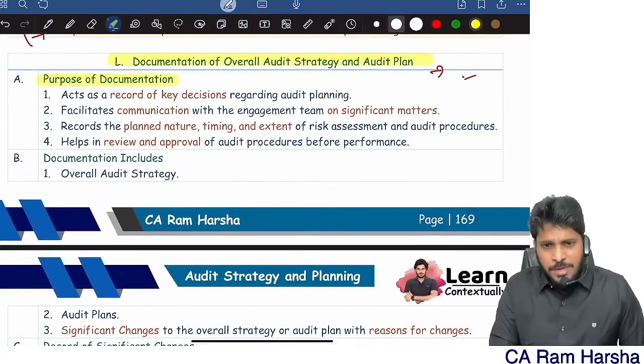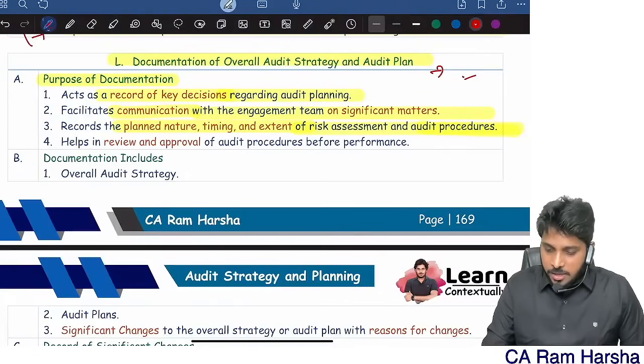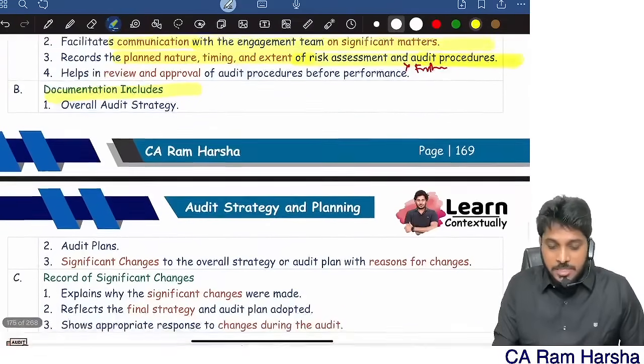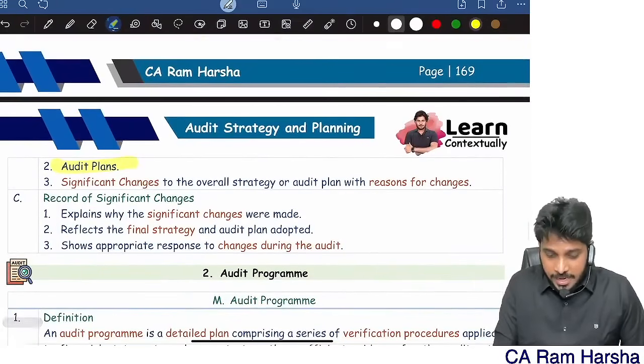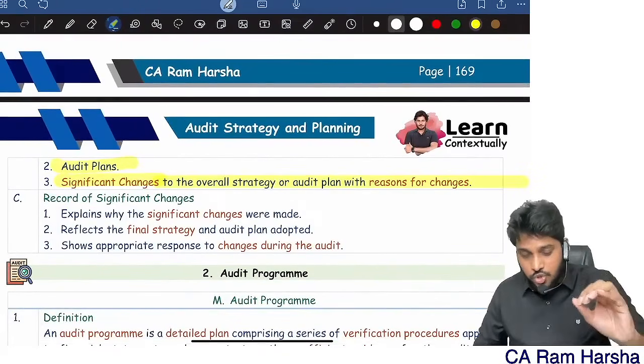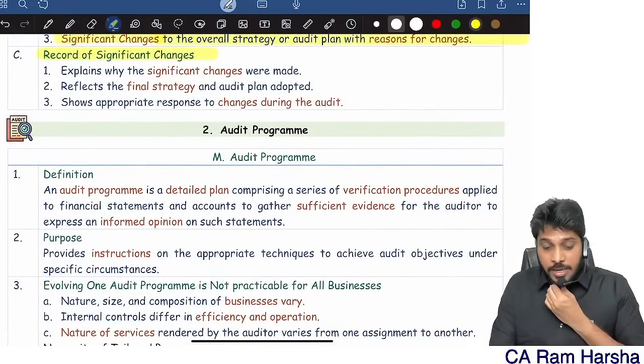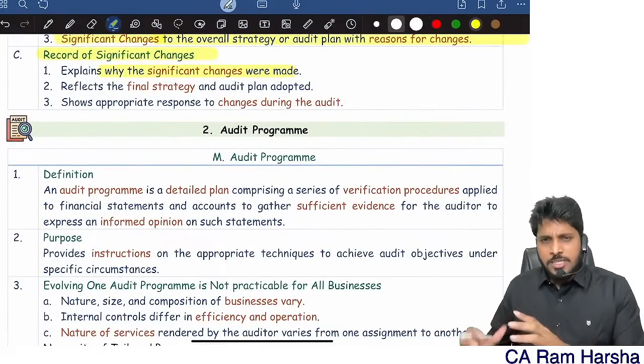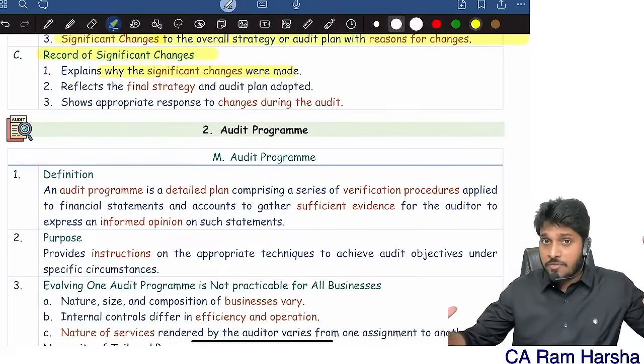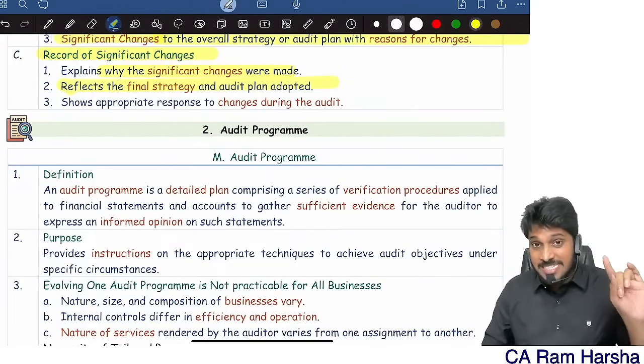You know why you need to document? It's a record of key decisions regarding planning. It facilitates communication with the team members on important issues. It records the planned nature, timing, and extent of risk assessment and further audit procedures. Then documentation includes the overall strategy, audit plan, and changes to the plan. And remember, it's a record of significant changes. It explains why changes were made. Like, what is the reason? Originally you thought of 10 days, right? Why did you increase it to 15 days?